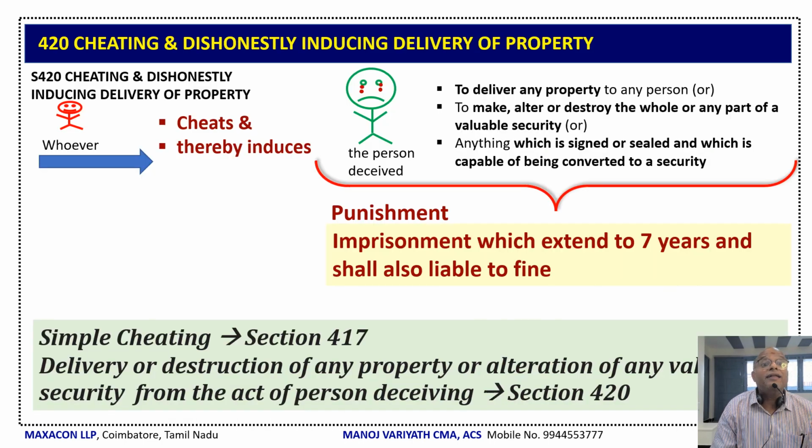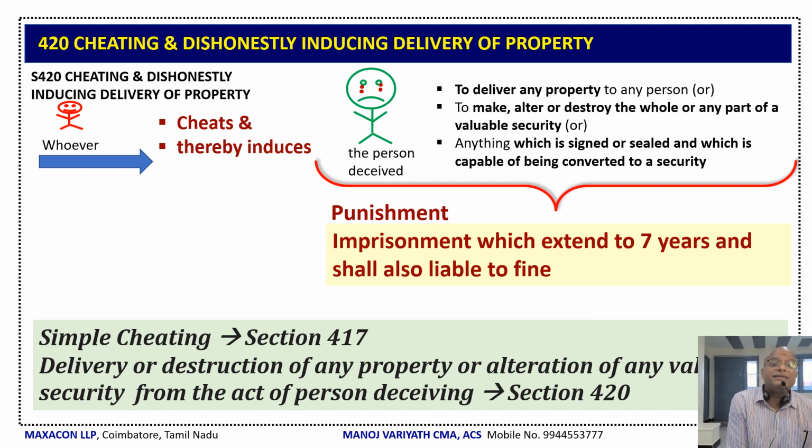Now there is another serious version of cheating that is under Section 420, that is cheating and dishonestly inducing delivery of property. Here, whoever cheats and thereby induces the person deceived to deliver any property, or to make, alter or destroy the whole or any part of a valuable security, or anything which is signed or sealed and which is capable of being converted into a security. Here the punishment is so severe: imprisonment which may extend to 7 years, and shall also be liable to fine.